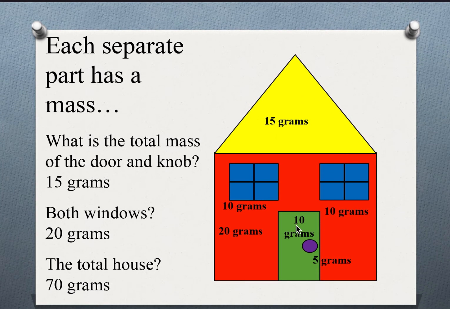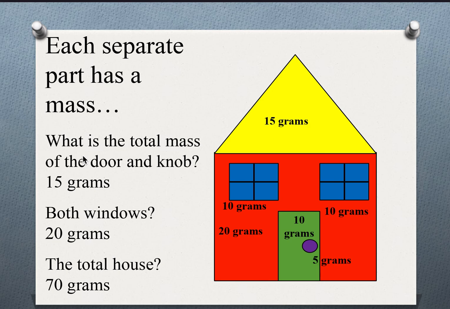Each part has a mass. The roof is 15 grams. These windows are 10. So is the door. Bottom part of your house is 20, and that doorknob is 5. Okay? So part of what we're doing in science this week is very simple math. This is the time in science where it's not a lot of tricky vocabulary. We're doing some simple adding. So this is a nice break.